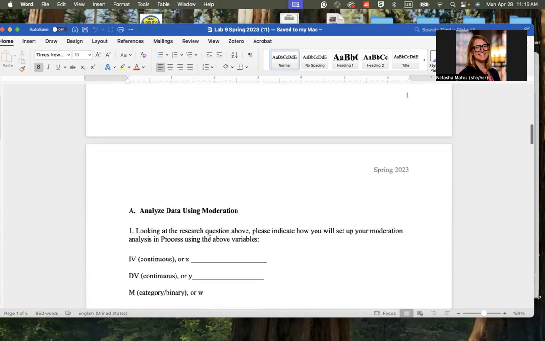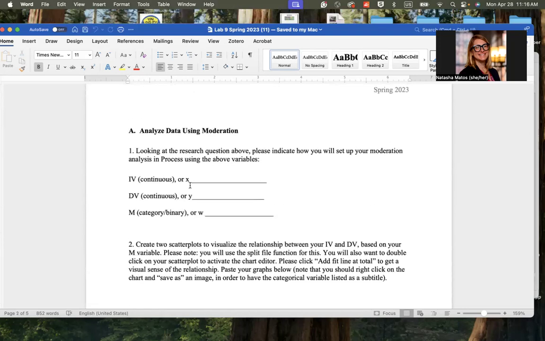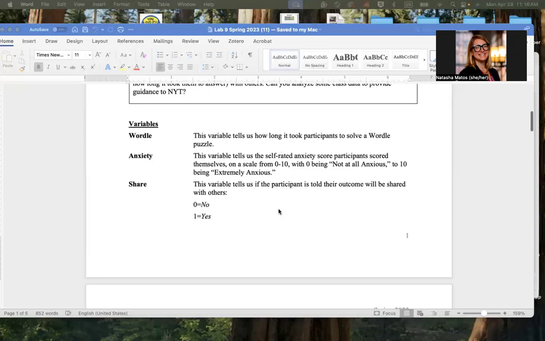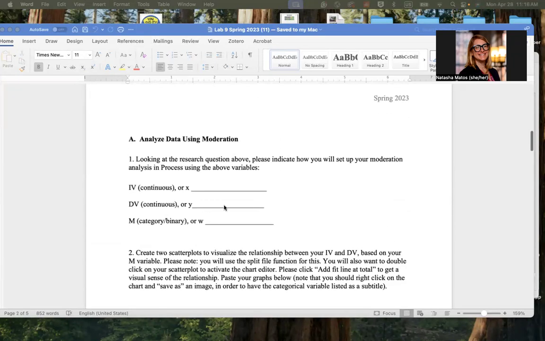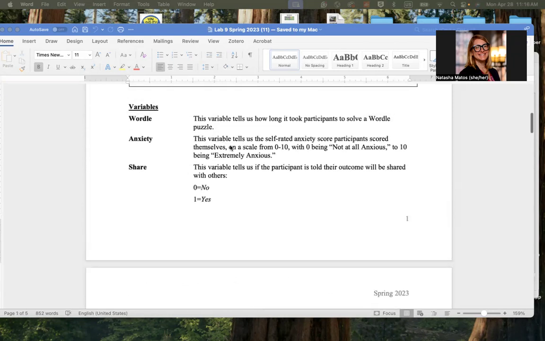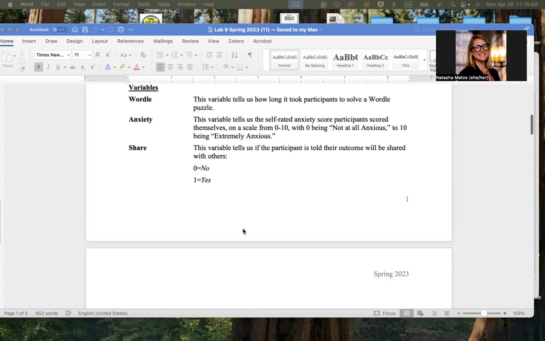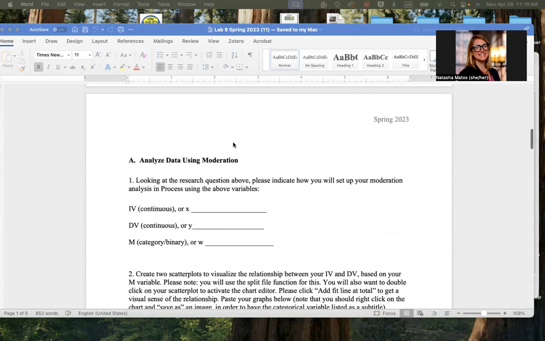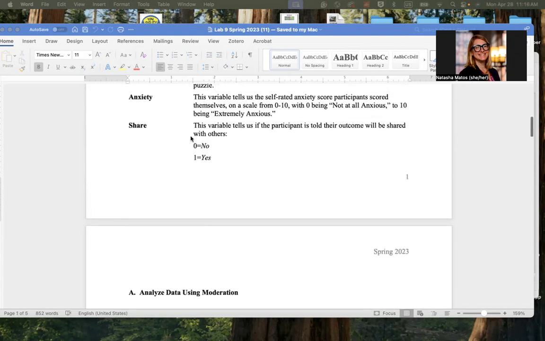So let's imagine that we were asked to see how we would set up our moderation analysis and process using the above variables. So the first thing we're looking at is to see what the continuous variable would be. And that would be the independent variable. In this case, it would be Wordle because we're seeing how long it took participants to solve that puzzle. The dependent variable, or the Y, is to see how anxious they scored themselves. So basically, was there a relationship between how their anxiety changed based on how long it took them to solve the puzzle? And then finally, that moderator or binary variable would be the share variable.